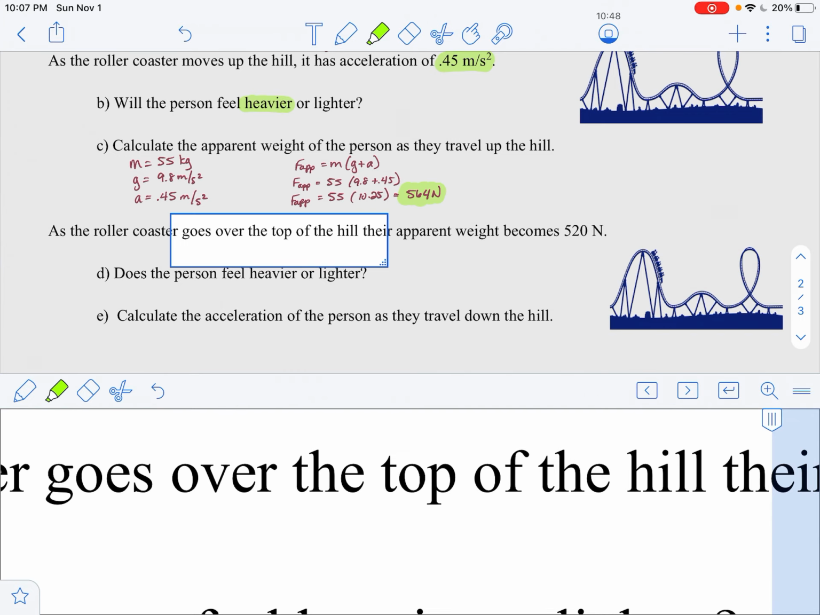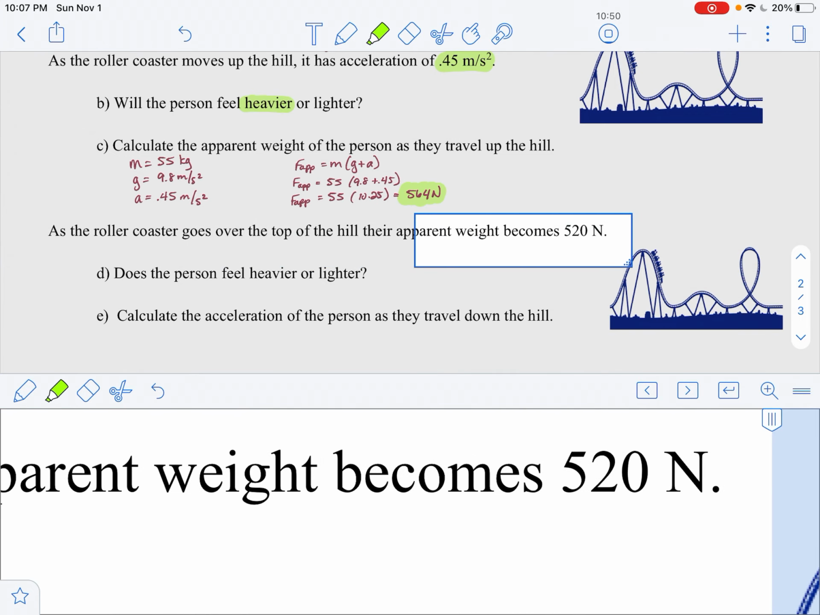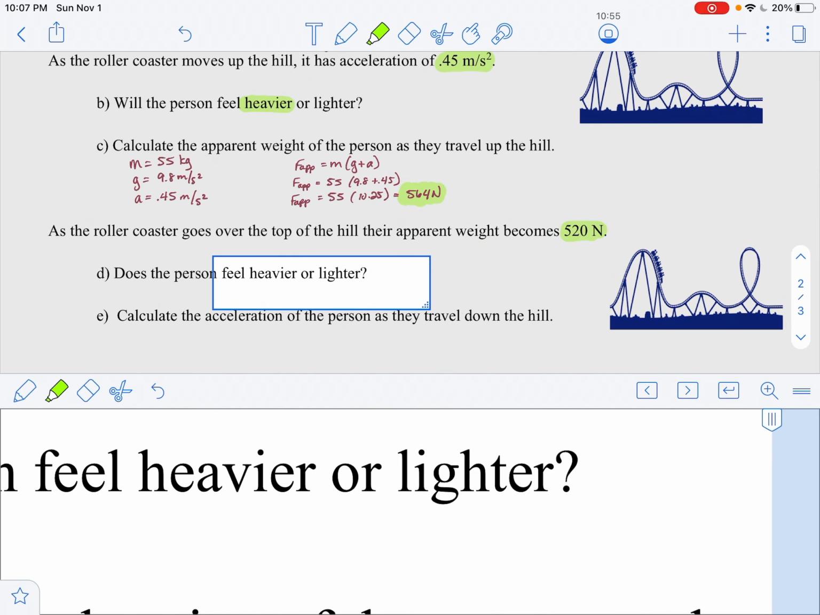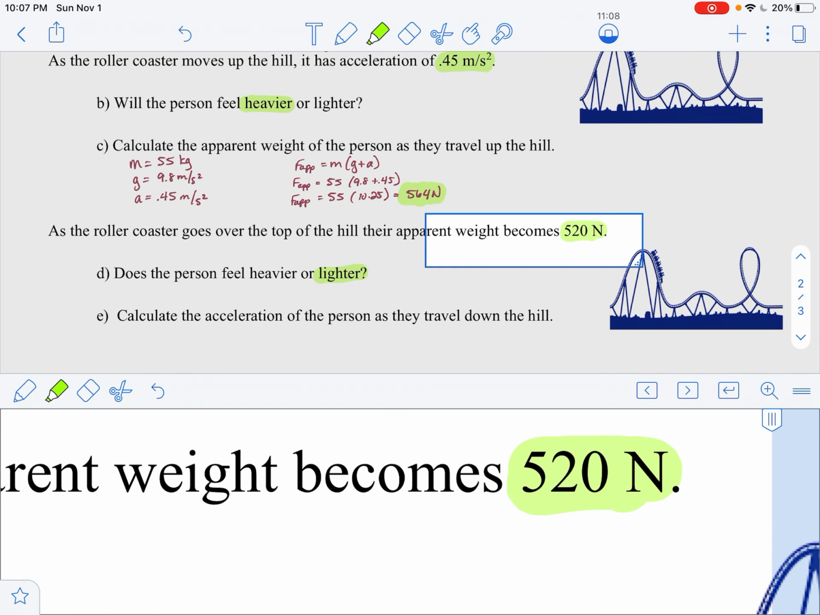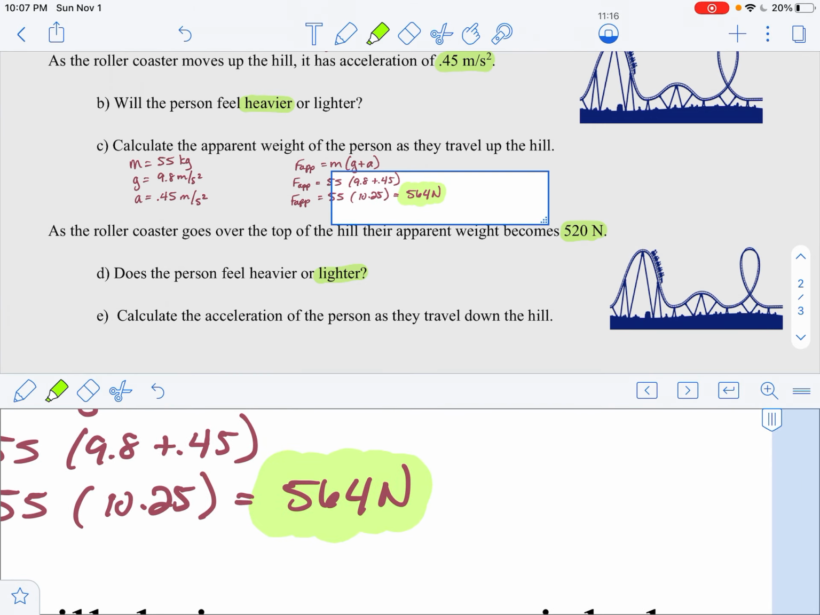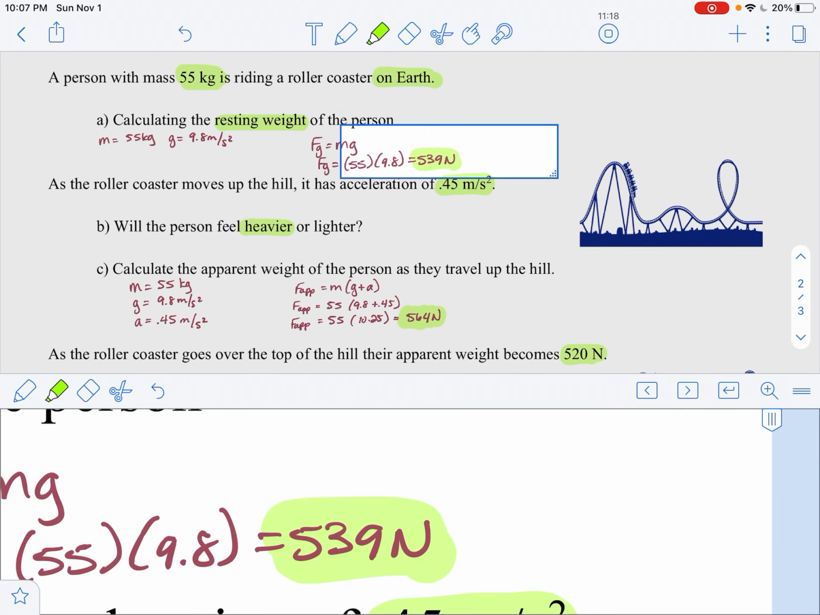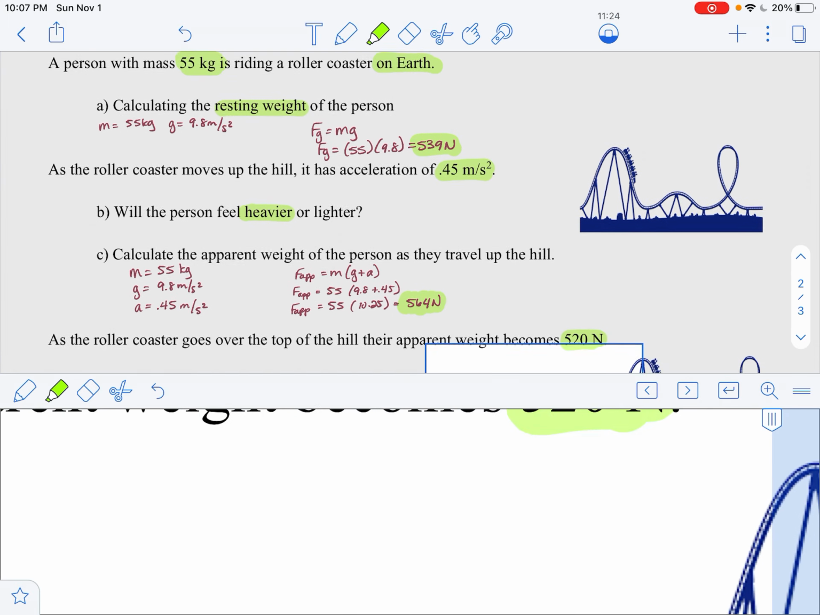Roller coaster goes over the top of the hill. The apparent weight becomes 520 newtons. Okay, does the person feel heavier or lighter? Good. Since we've gone over the top and we're coming down now, the person feels lighter. And you can see that that's true because my apparent weight is now 520 newtons. So not only is it lighter than the 564 I figured out here, it's also lighter than the 539 I had up here for their resting weight. So 520 is a lot lighter.